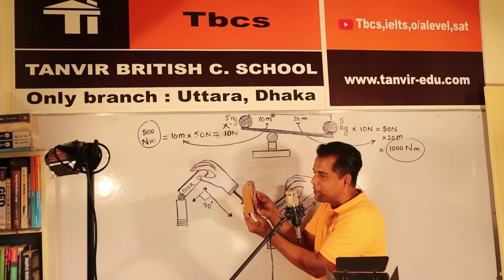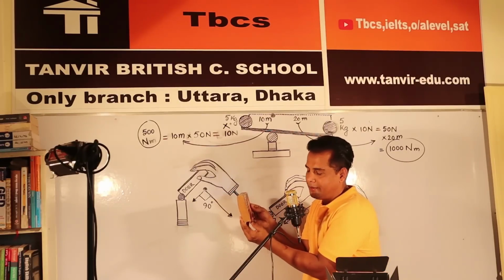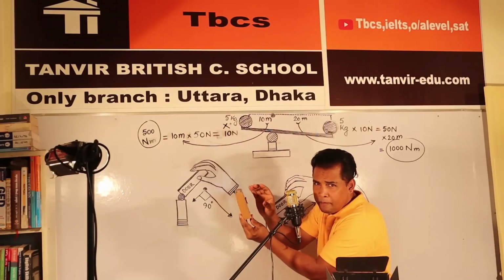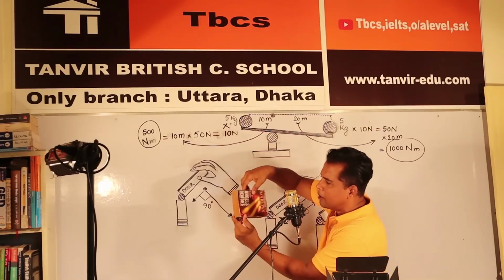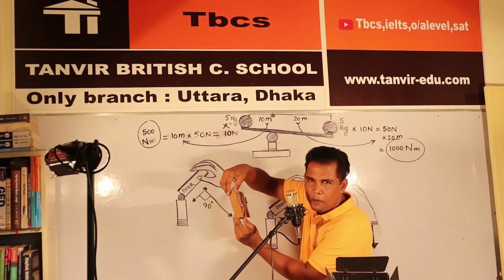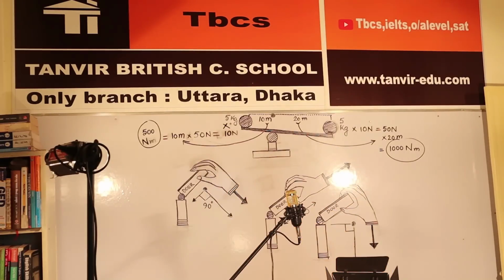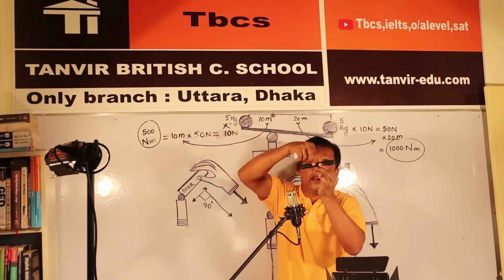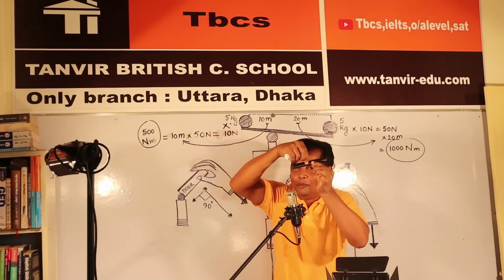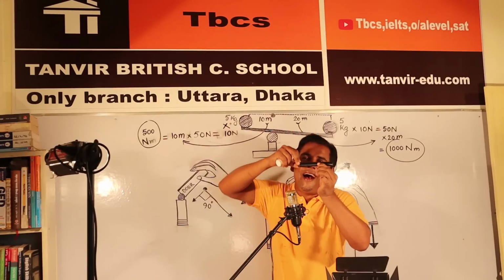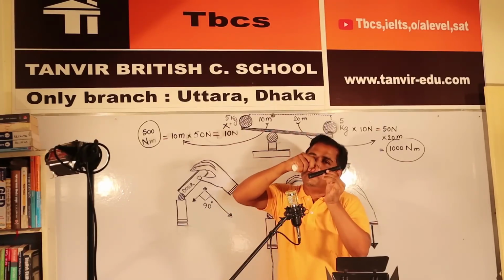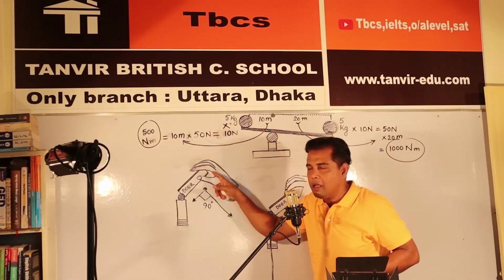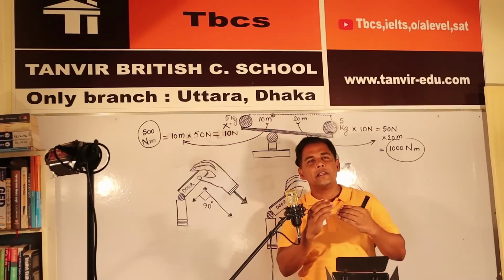There is aeroplane sound, there are many disturbances. Anyway, if the force is closer to the pivot, there is less moment. This is the pivot. If you press here, there is not that much moment. But if you press here, there is high moment. So closer to the pivot, less moment, and at the far end from the pivot, high moment. So last of all, I am revising the matter.